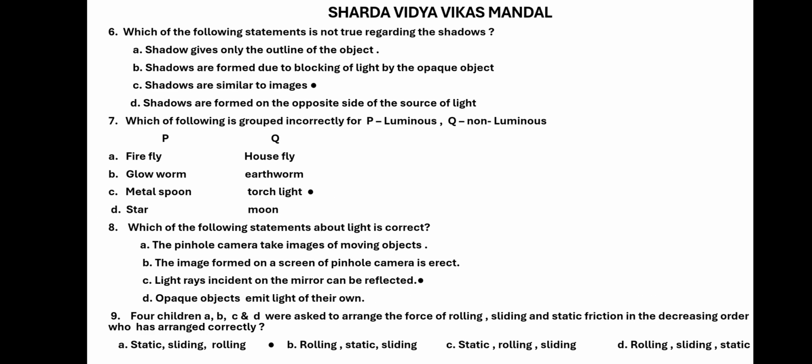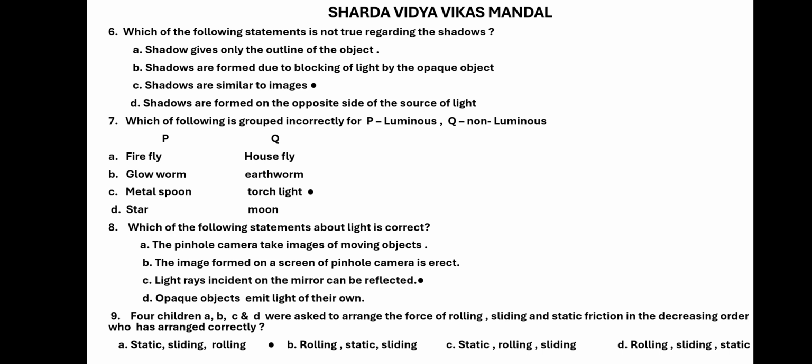Now the sixth question. Which of the following statements is not true regarding the shadows? Shadows give only the outline of the object. This is correct. Shadows are formed due to blocking of light by the opaque object. That is also correct. C option, shadows are similar to images. No, they cannot be similar to the images. They will be different.